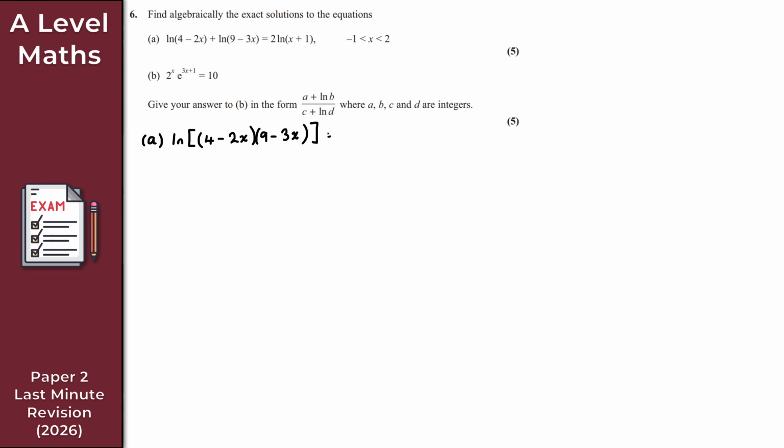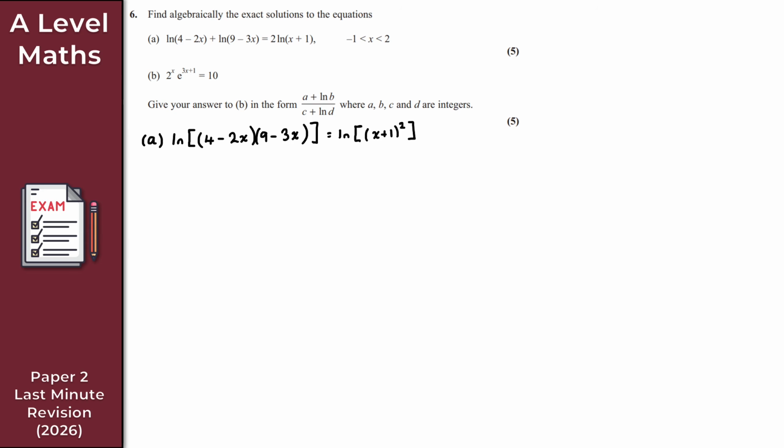And that is equal to, so what can we do with the right-hand side here? Well, I've got 2 ln of x plus 1. The 2 now can come up as a power. So what I get here then is ln of, again, we'll put this inside square brackets just so it looks a little bit neater, x plus 1 squared, like so, okay? So I've got ln on the left-hand side, and that's equal to ln of something on the right-hand side.